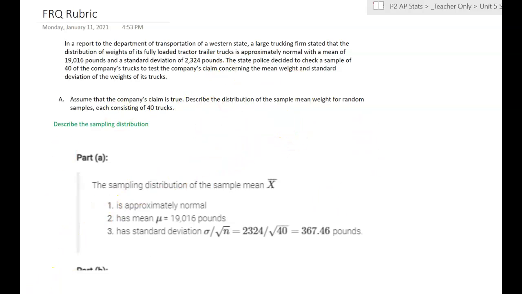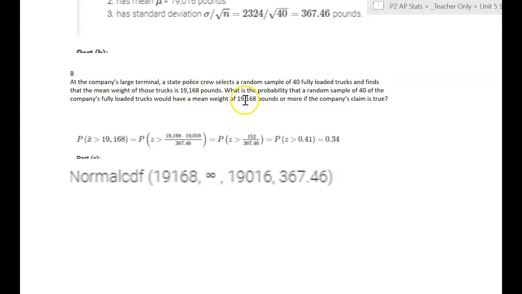And then moving on, part B is asking us what is the probability that a random sample of 40 of this company's loaded trucks would have a mean weight of 19,168 pounds if the company's claims are true. So for this one, to get full credit, you need two things. You need the proper answer, 0.34. If you have more decimal places, that's okay. Also, if you've written this as a percent, 34%, that is also okay.